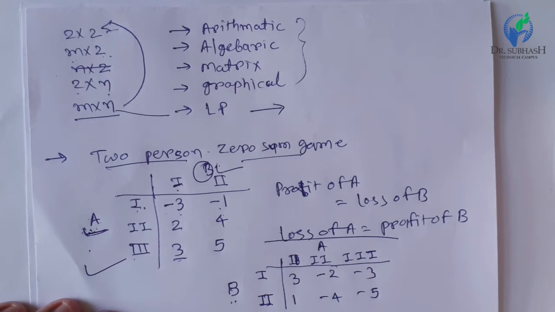Maximin principle will be for player A, and minimax principle will be for player B. Actually it is not for A and B, it is actually for gainer and loser. So first understand what is the maximin principle and minimax principle for player A and player B respectively. Player A will always apply the maximin principle.